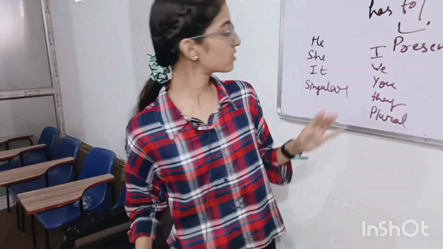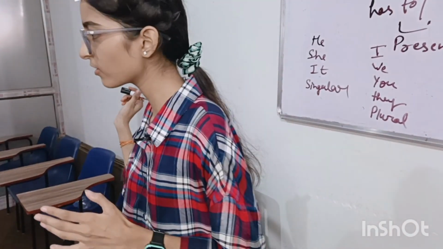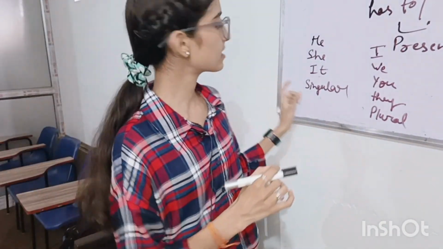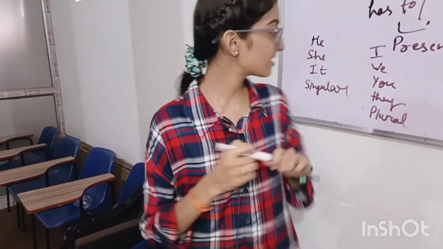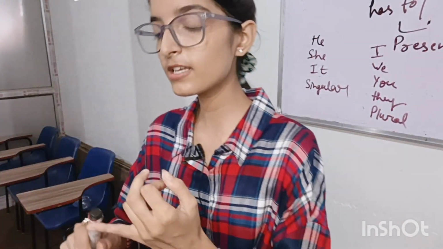Let's talk about what is singular and plural. Everyone knows what singular and plural are? No, ma'am. Okay. Singular subject is when there is a single person. For example, what's your name? Okay, Kriti. It's a single name. It's singular. And when there is only a single person, it's singular.